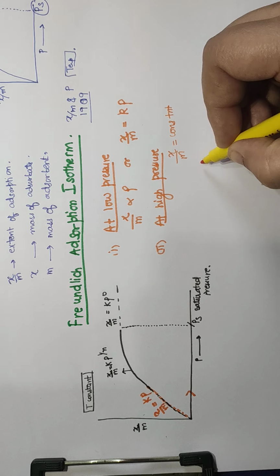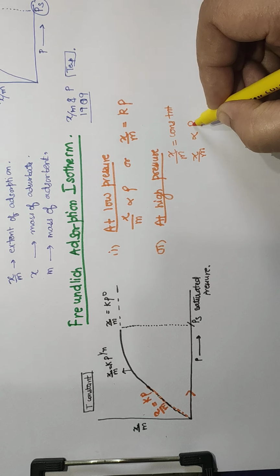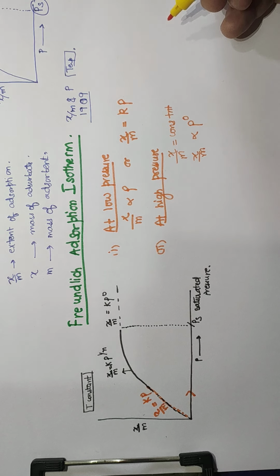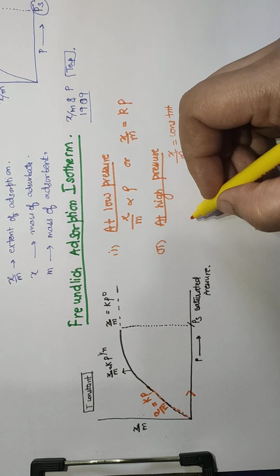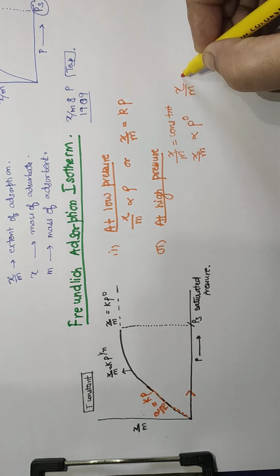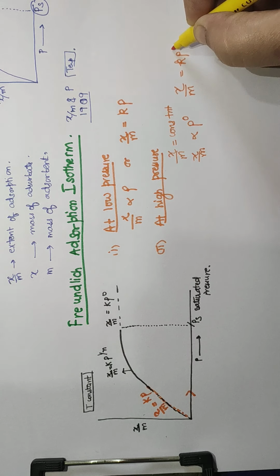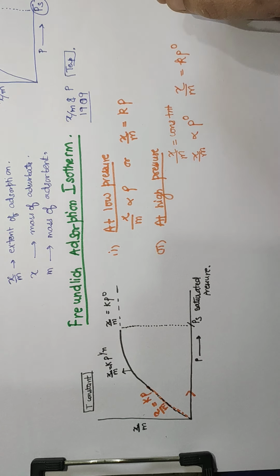Or I can say x by m is directly proportional to pressure raised to the power zero, meaning it is independent of the pressure. I can denote it like this also: x by m is equal to k into p naught. So it becomes independent of pressure.